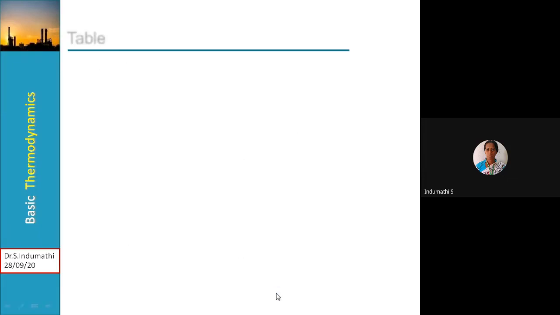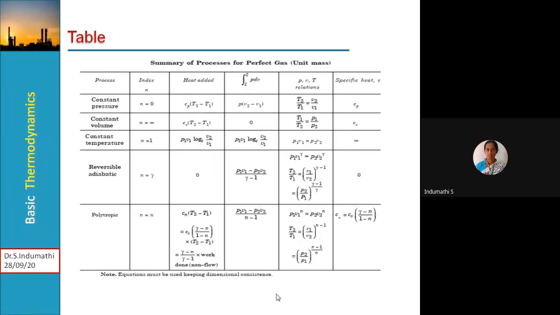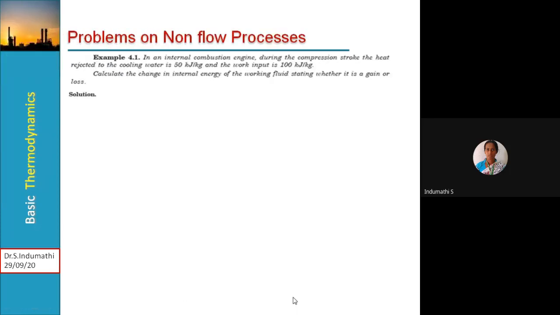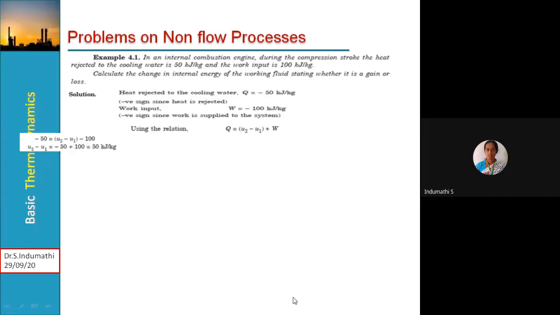Then this is a summary table of all the processes we have learned in the previous slides: constant pressure, whose index how do you represent, and heat addition, work done, PVT relations, specific heat. So this is the summary table of all processes which follow the closed systems, and these are the problems related to the non-flow processes.